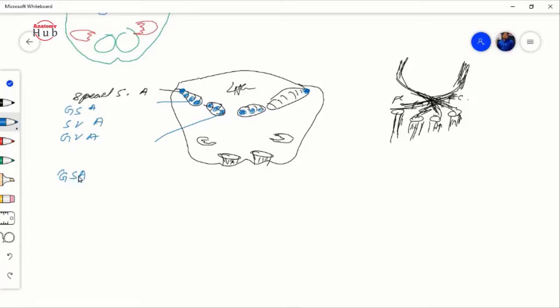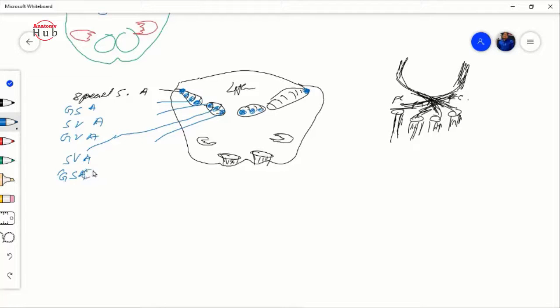And just lateral to that you will find the special one. This one is a special visceral, and more lateral to that will become your general.